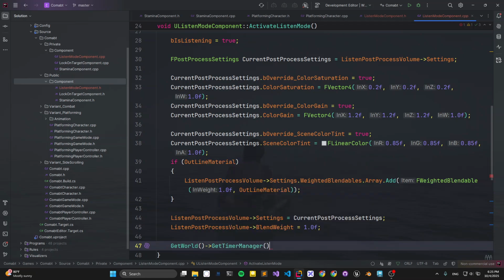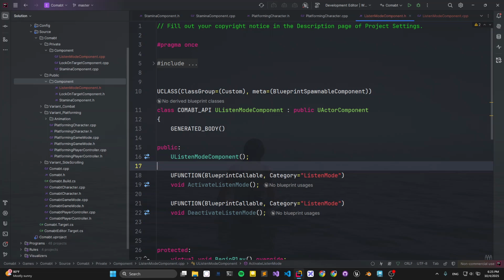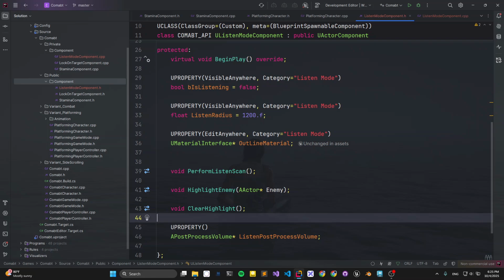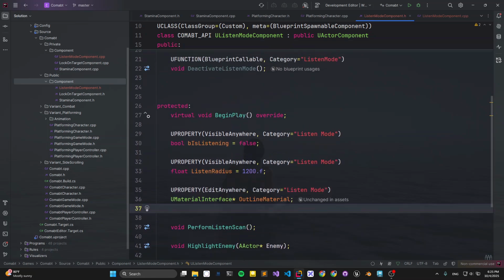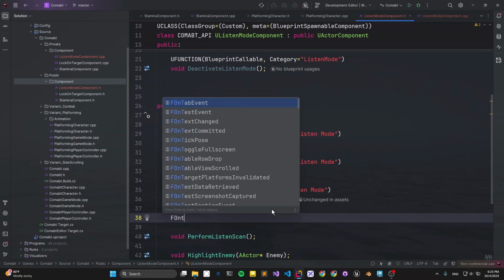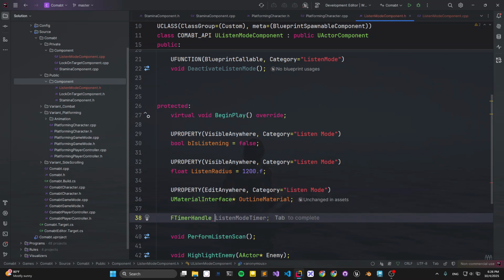And the timer manager and set timer. Let's create a timer variable. We can put it down below our line material. Let's just call it FTimerHandle.